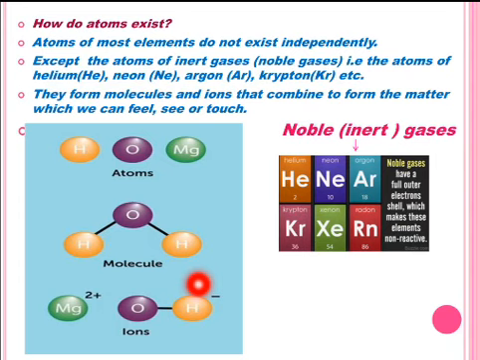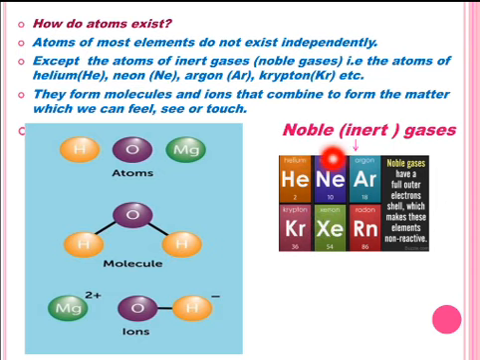Students, remember one thing: the atoms that have a fully filled outermost shell or valence shell can exist independently. For example, noble gases, helium, neon, argon, krypton, xenon, radon, they all exist independently. Why? Because their outermost shell is complete. They do not need to lose, gain or share electrons with the atoms of other elements.